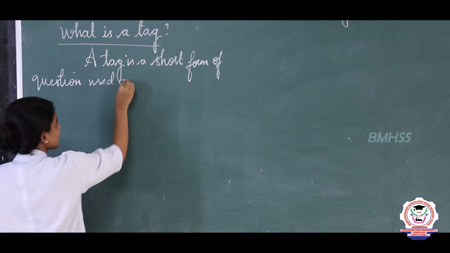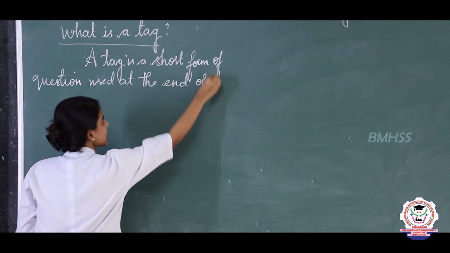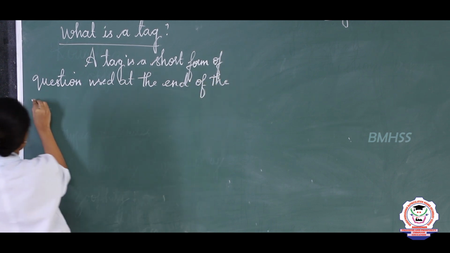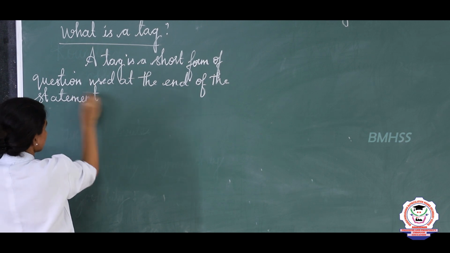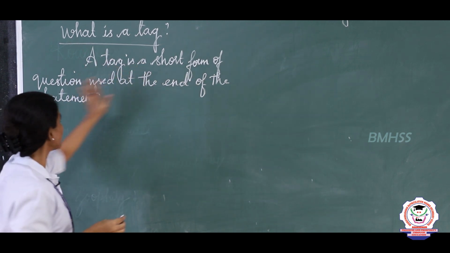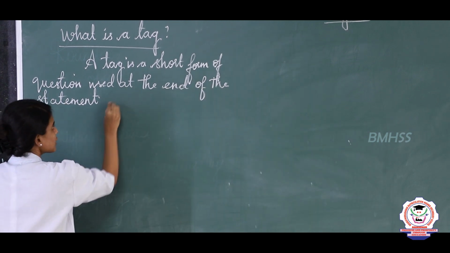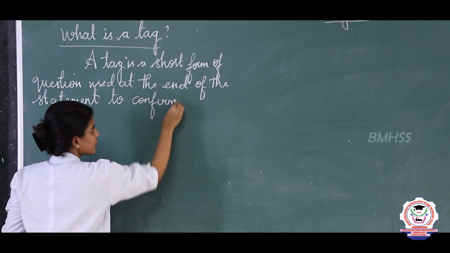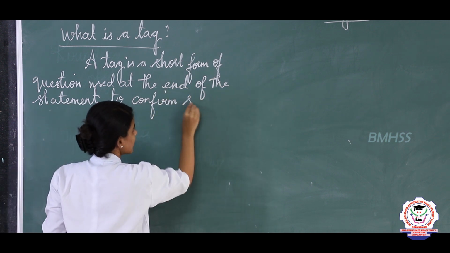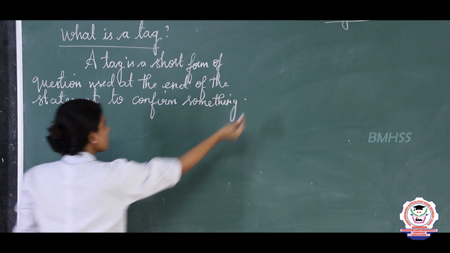A tag is a short form of question used at the end of a statement to confirm or to agree something, okay. So, this is the definition of tag.